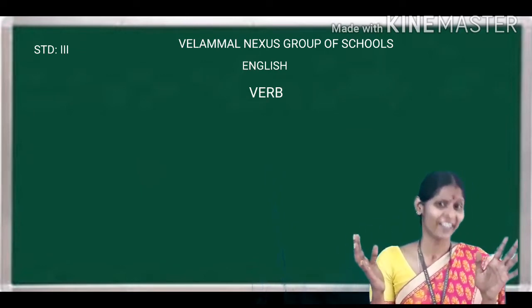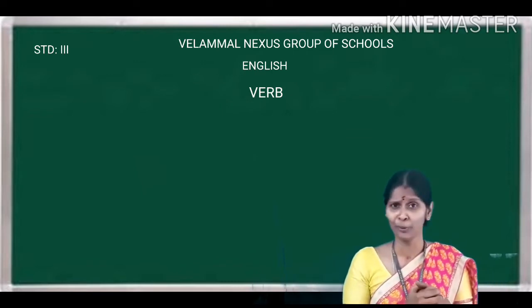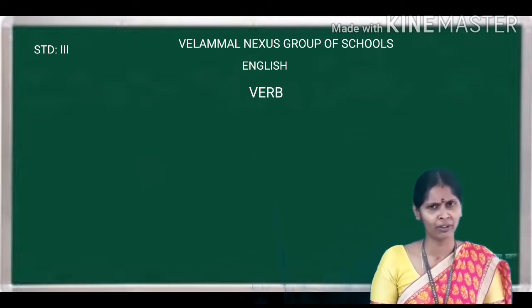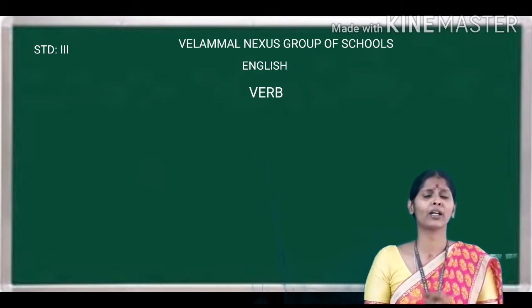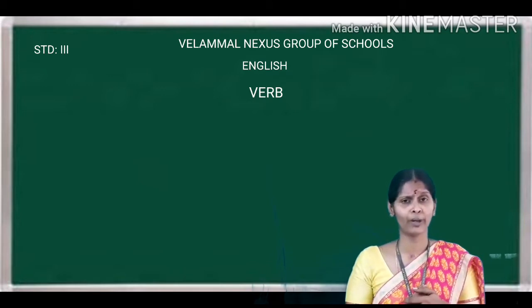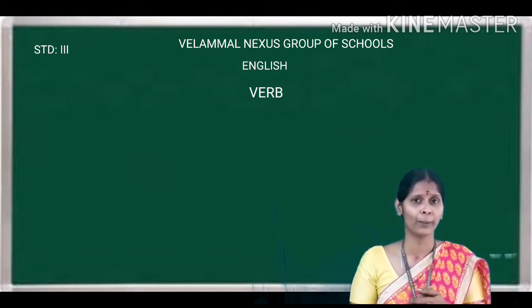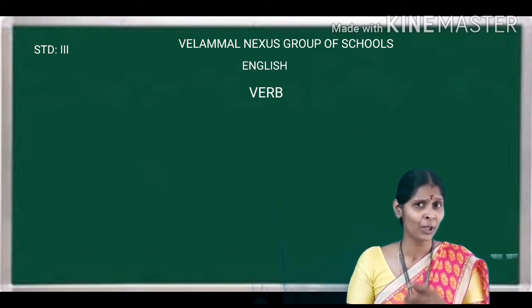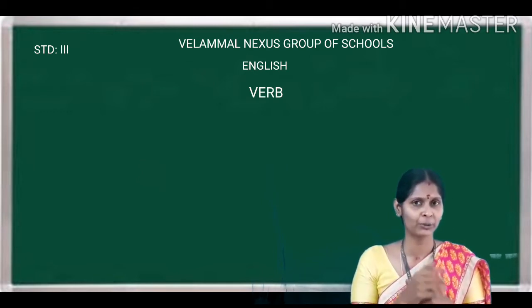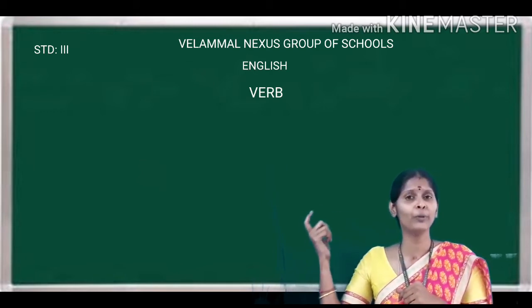Some are saying yes and some are saying no. Let us see some examples and we'll find out whether we get a complete meaning without using any action word. That is called verb. Action words or doing words are called verb. You should not forget. Henceforth, I am not going to use the word action word. I am going to use the word verb.